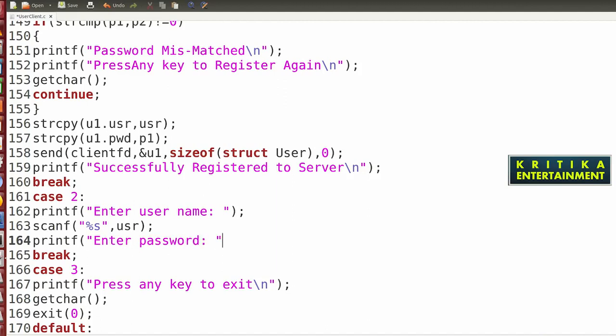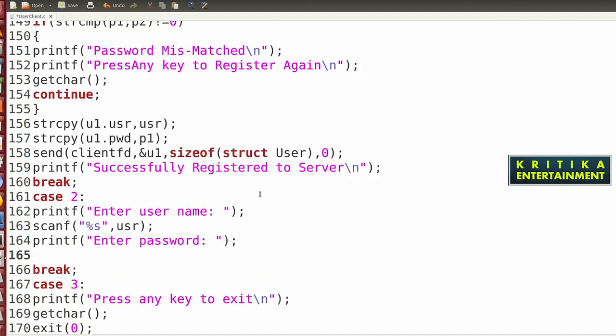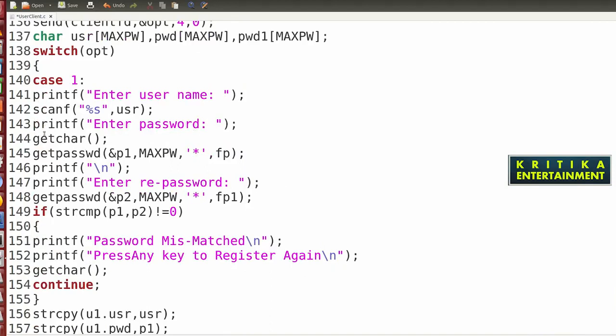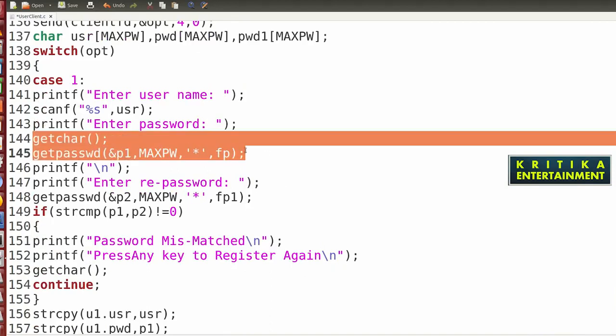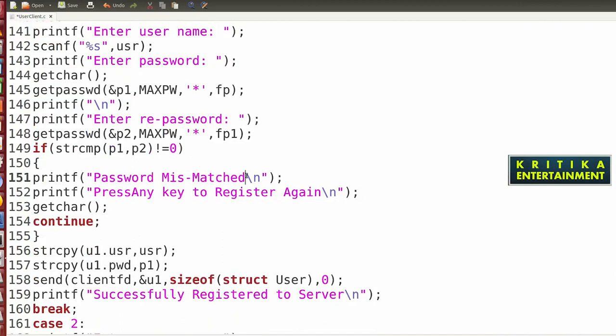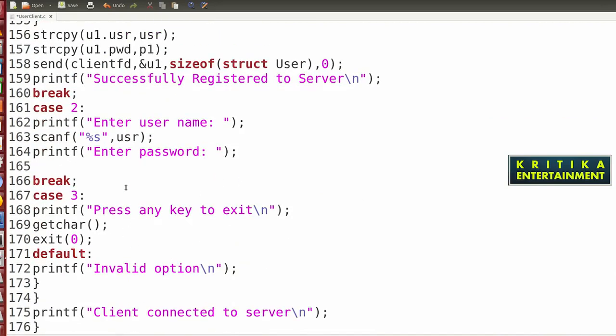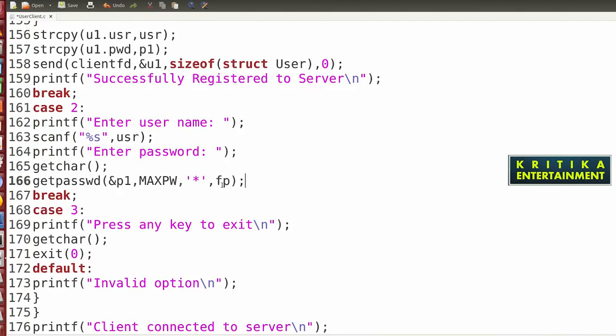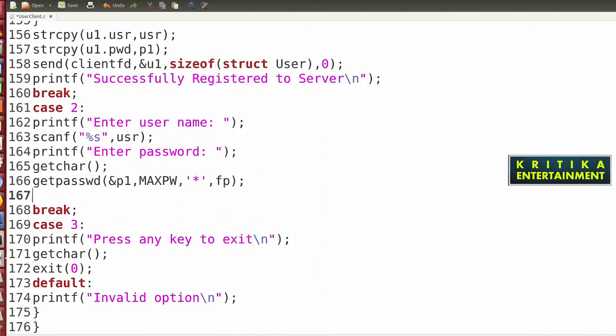Here I will copy these two things. Get password for checking purpose, not this one. Then here write the password. After that we will write strcpy.